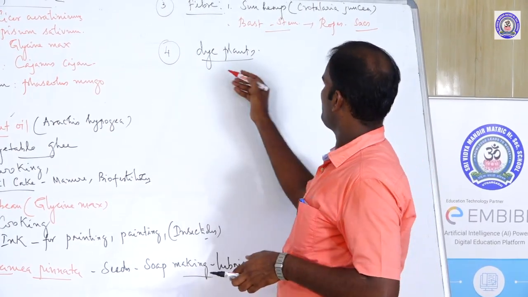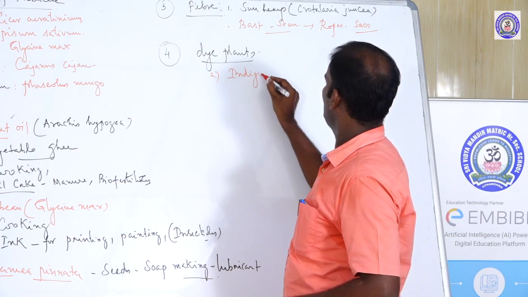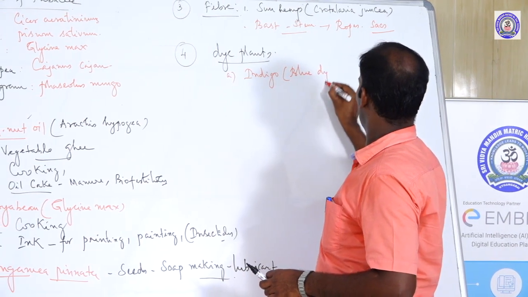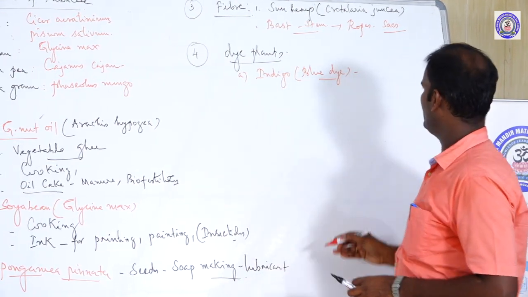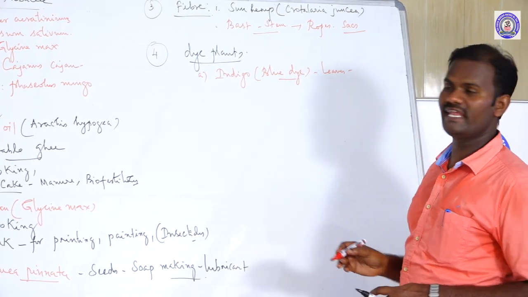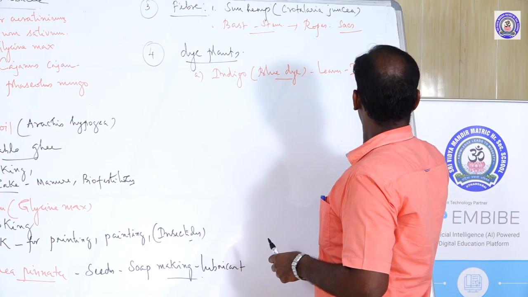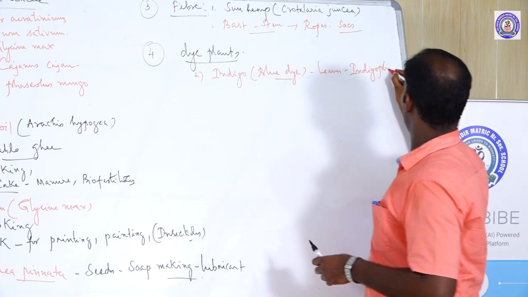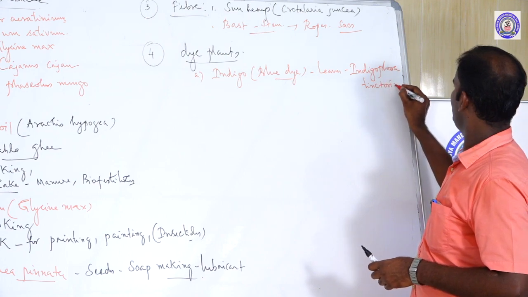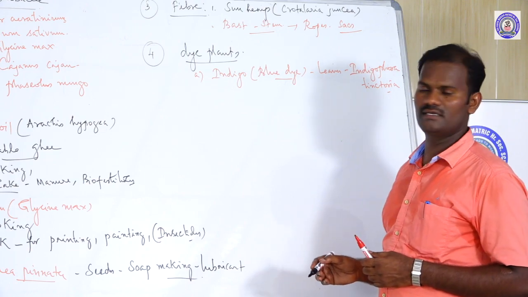For example, indigo dye. Indigo, blue color dye, blue dye. Blue dye is obtained from the leaves of Indigofera tinctoria. Indigofera tinctoria is yielding a dye called blue dye.